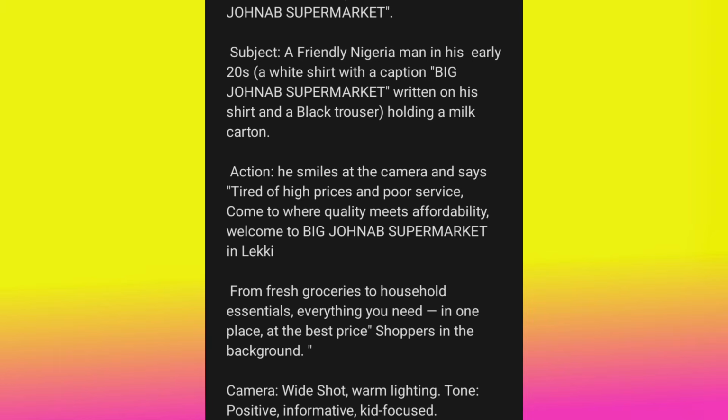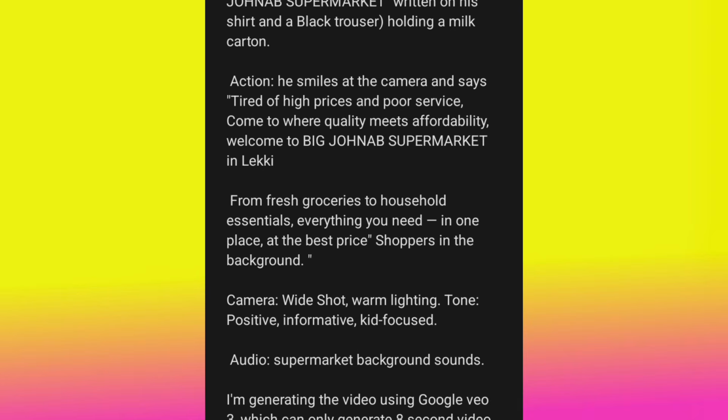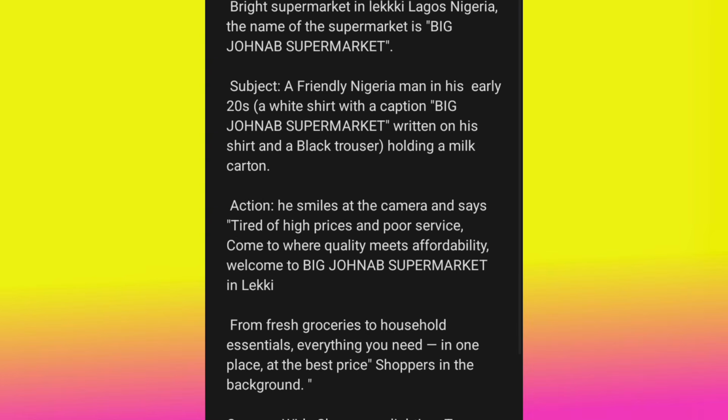What you need to consider when you are generating your video is the subject. That is what you want to make talk, the man or the woman or the animal that you want to make talk, right? That is why I'm putting it. The action now, those are the things you need to consider. Consider the subject, the action, and then the camera position. In the first one, I do not actually put any camera position. ChatGPT just writes the camera position itself. But now I want to customize my camera position, right? From the previous one, I did not mention it, right? So that's why I say you should pay very close attention.